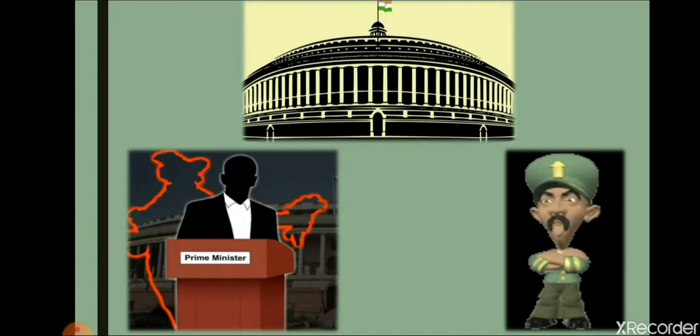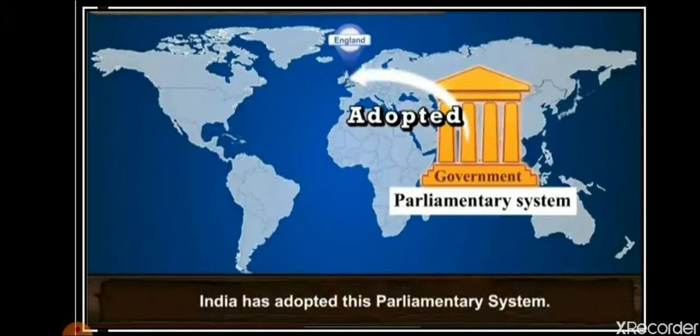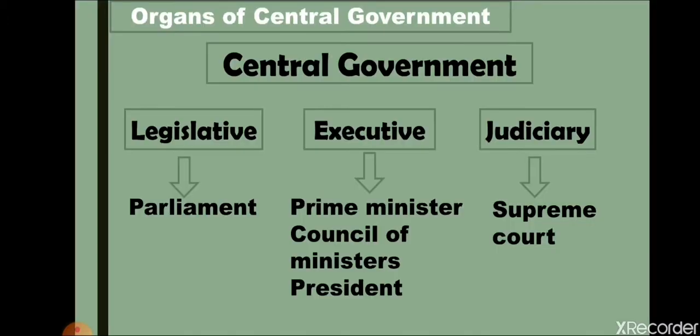Now we will see from where the parliamentary form of government was adopted in India. The parliamentary form of government was adopted from the parliamentary system of Britain. We adopted the parliamentary form of government from the British parliamentary system.